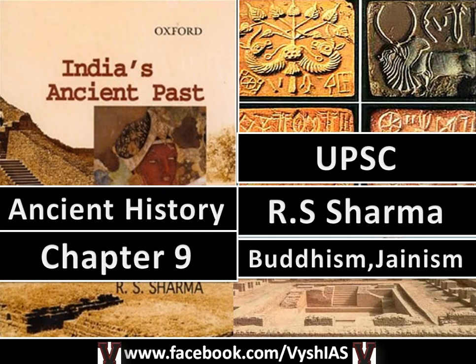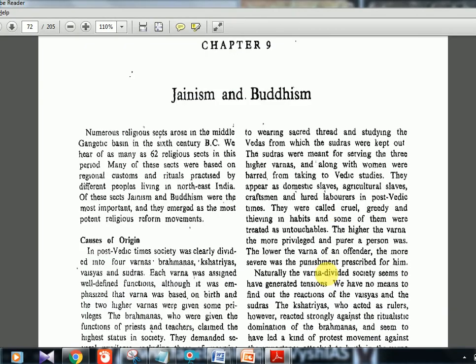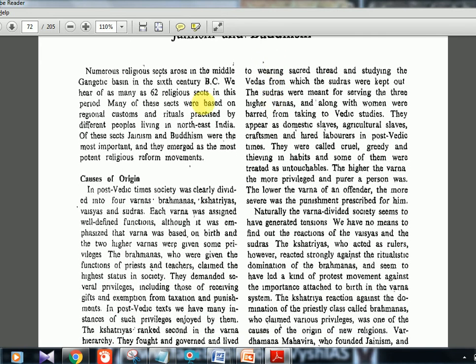So today we'll see chapter 9, that is Buddhism and Jainism. It's a very important chapter and a favorite topic of UPSC. So let's begin as usual from the actual PDF, which you can download from Google. Chapter 9 is Jainism and Buddhism. It's a little bit lengthy chapter, so I'll go fast.